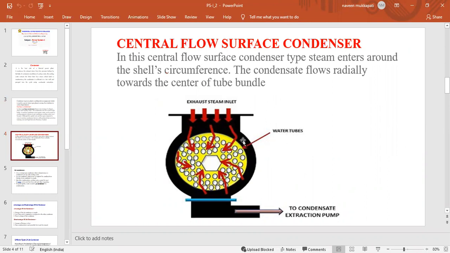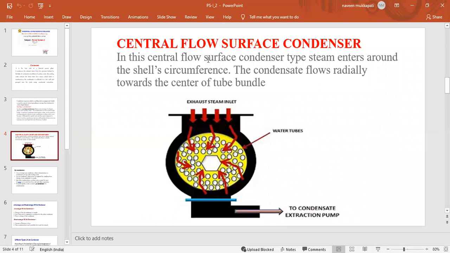These round circles are the water tubes and these are the exhaust steam inlets that will be coming out from the turbine. The steam coming from the turbine is connected to these steam inlets. The cooling water flows through the water tubes, and the steam will be converted into the liquid form. Rotating in a circular form, the steam is converted and then it will be given to the condenser exhaust